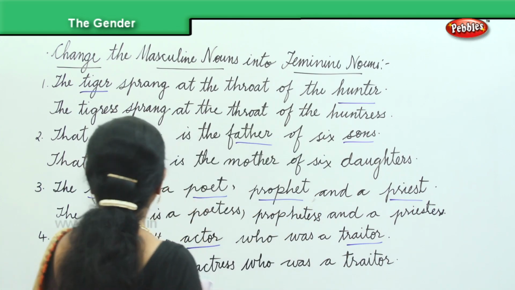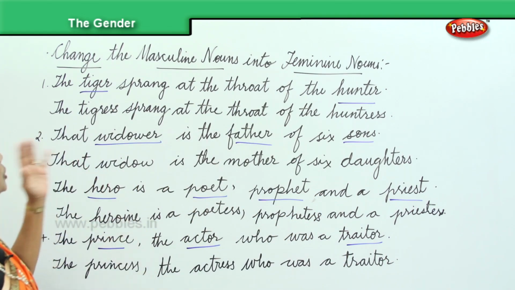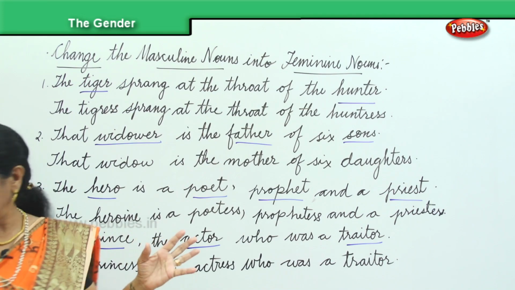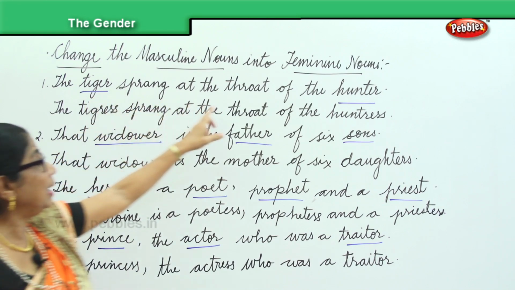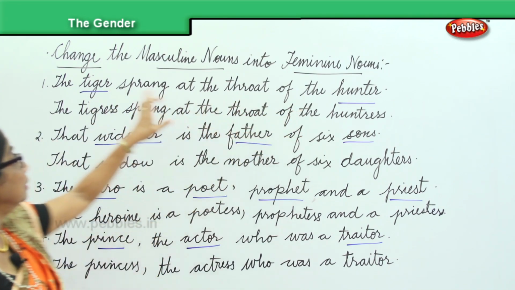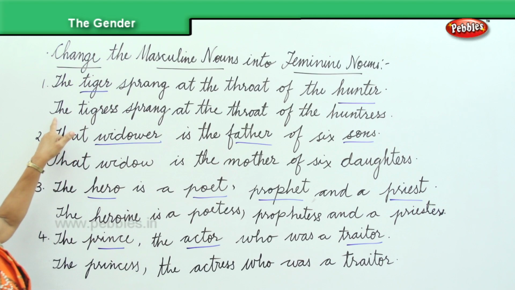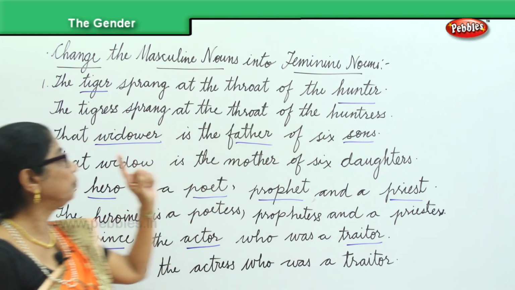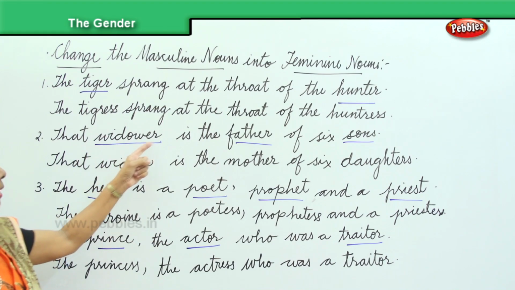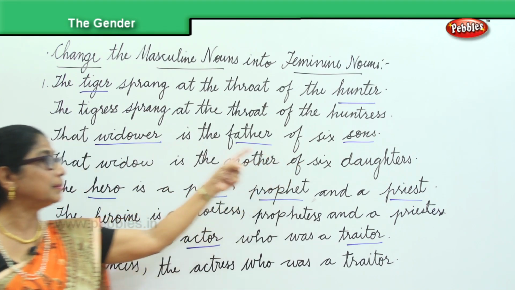So now let's look at all the sentences we have here. We are changing the masculine nouns into feminine nouns. The first we have is the tiger sprang at the throat of the hunter. Tiger, hunter. The tigress sprang at the throat of the huntress. Then we have the widower is the father of 6 sons.